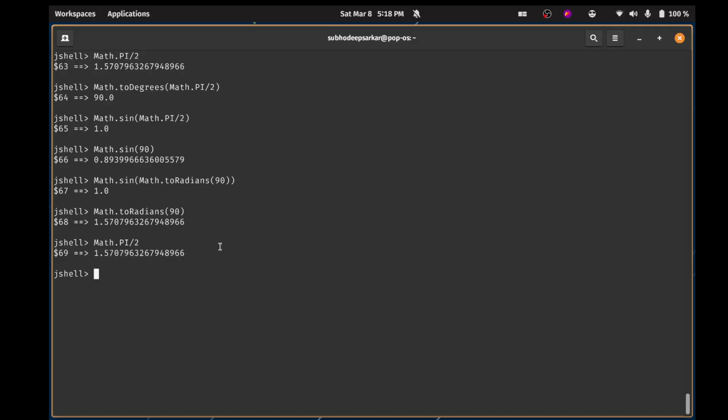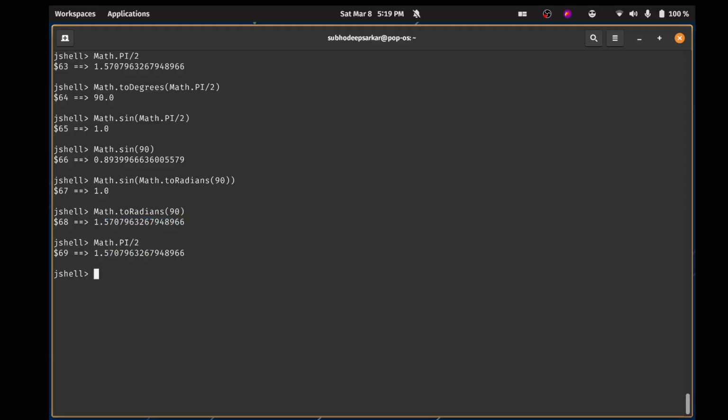Okay. So here's the thing. You cannot directly write degrees within it. Because sine, cos, tan only accept radians, you have to convert the degrees to radians. You cannot directly write the number because it will think it's just a radian, which is wrong, right? You have to convert the degree into radian. That's how it would work. And as you can see, I'm giving you proof that if I convert 90 degree to radians, I'm getting this, which is equivalent to math dot pi by 2.